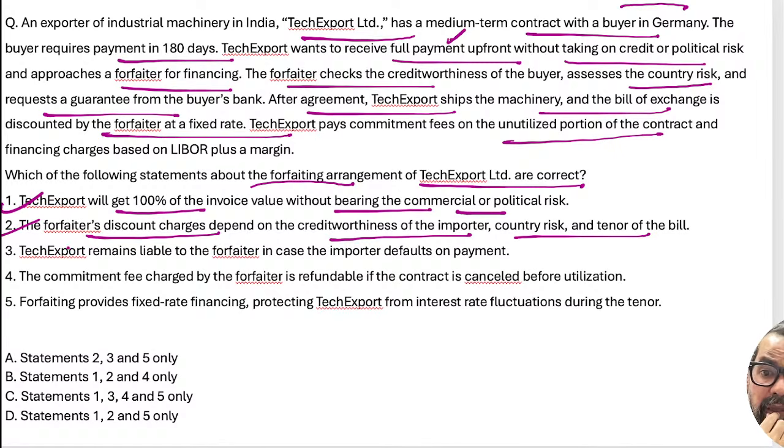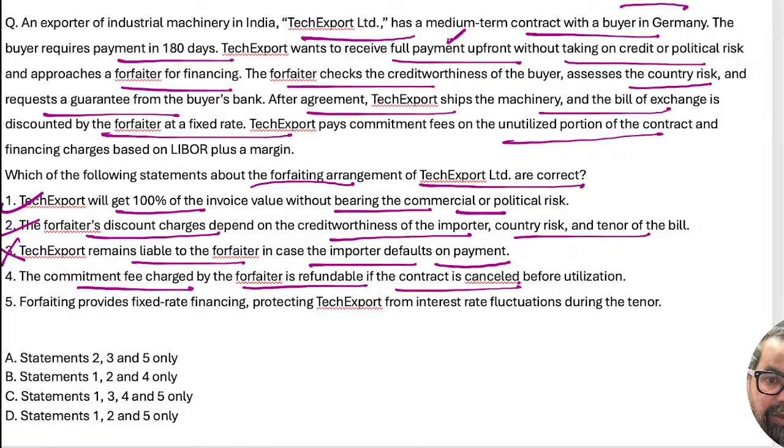Yes. Third one is Tech Export remains liable to the forfeiter in case the importer defaults on the payment. No, it is without recourse, so Tech Export will not remain liable. Now it is a complete risk for the forfeiter itself. Commitment fee charged by the forfeiter is refundable if the contract is cancelled.